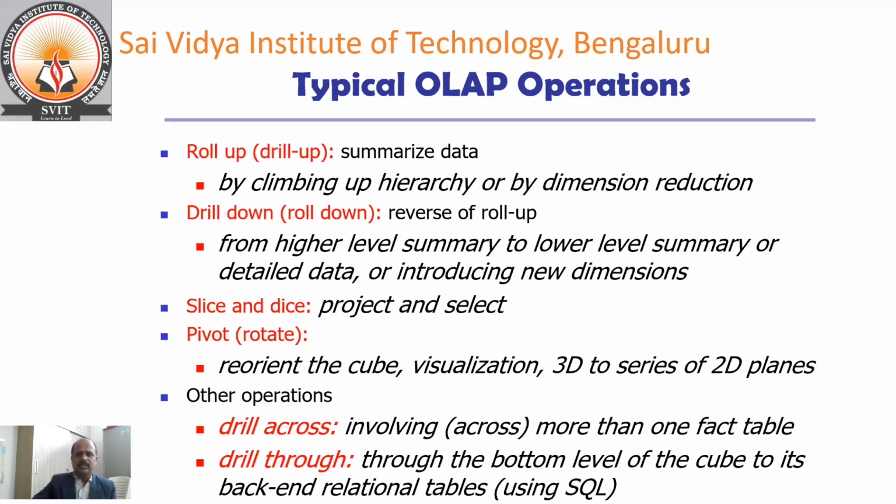Typically, OLAP operations are roll up, drill down, slice and dice, and pivot. So these are the typical OLAP operations. We'll see them one by one with an example.